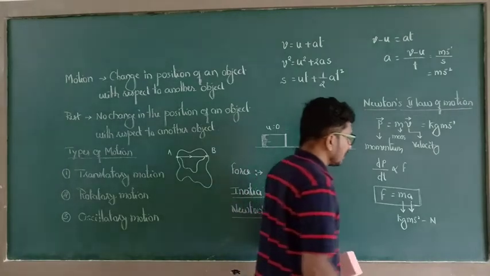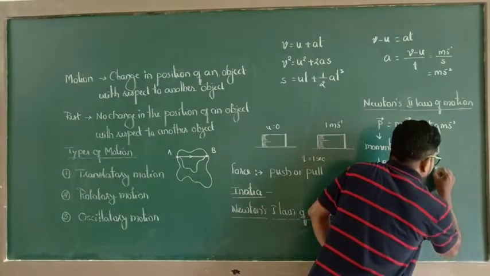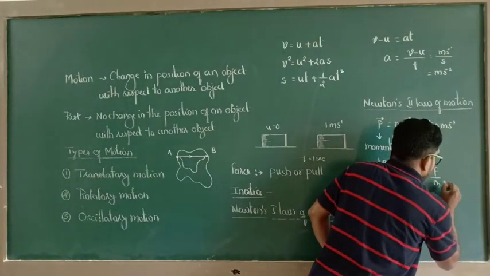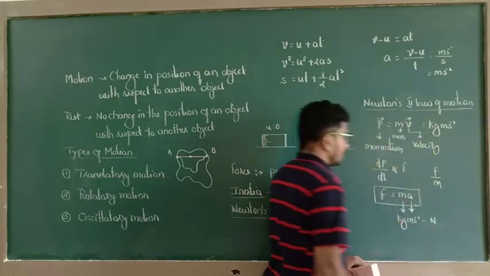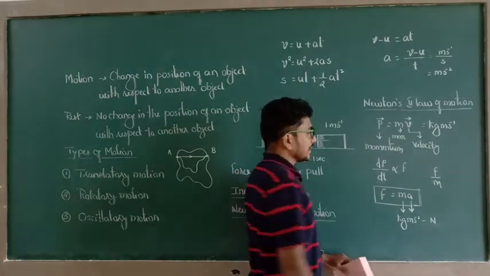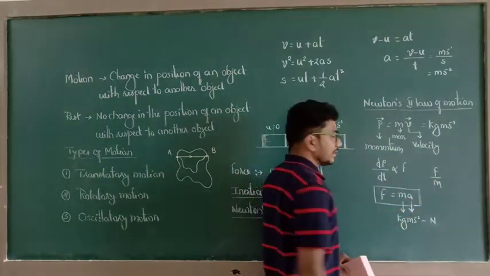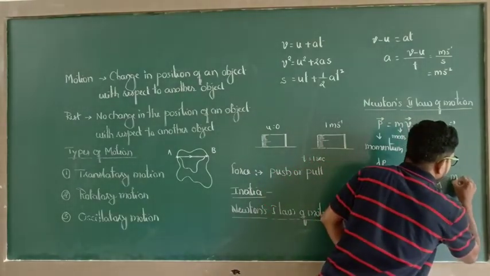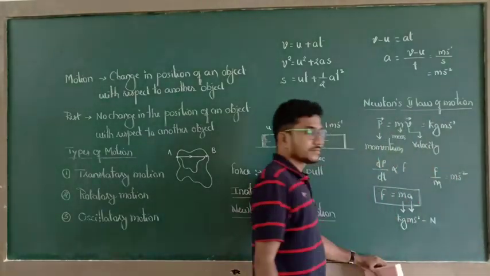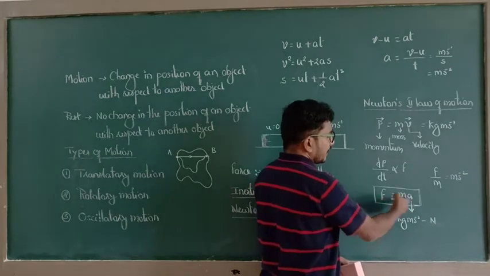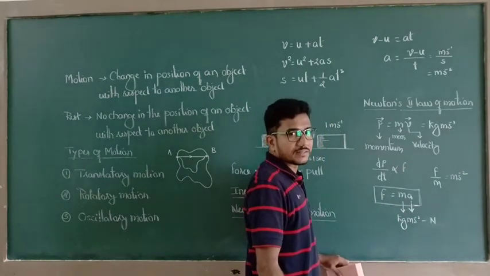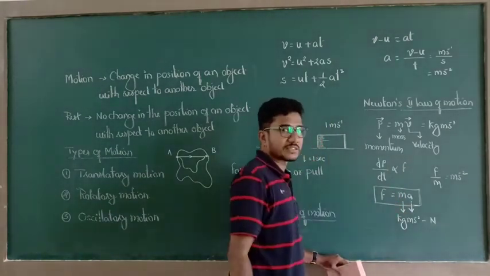That means here F by m. The SI unit of F by m is nothing but meter per second square, because F by m is nothing but acceleration. The SI unit of acceleration is meter per second square.